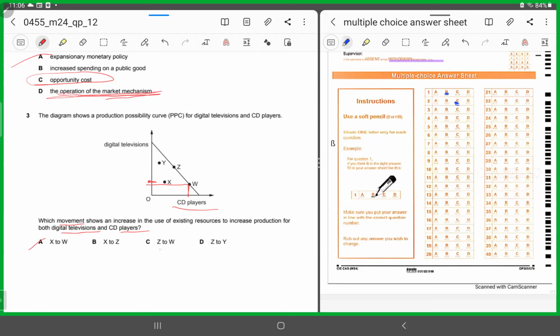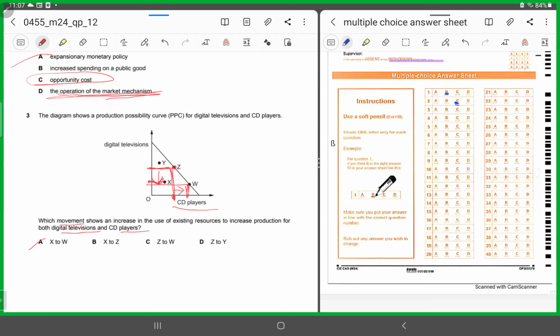C says Z to W. If we are moving from point Z to point W, we were here producing the CD players, and here we were for digital television sets. At W, yes, we will be producing more CD players. However, we would be falling by this much quantity in the amount for digital television sets, which we do not